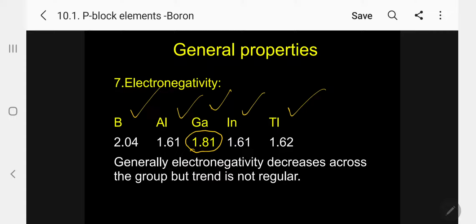That is the general trend we expect. But the trend is not regular. The exceptional case is gallium. If gallium were also 1.61 or similar, we could say it simply. The interesting point is that boron is very high, but the other four are almost nearly constant. The exception is gallium, 1.81.